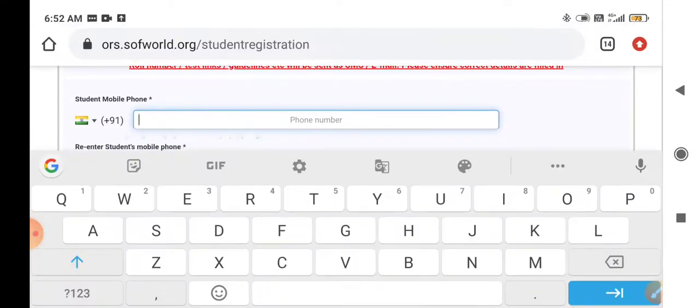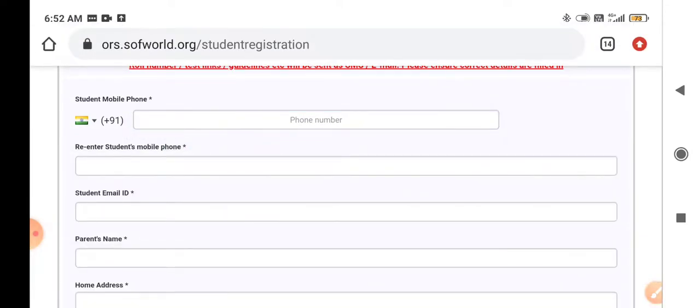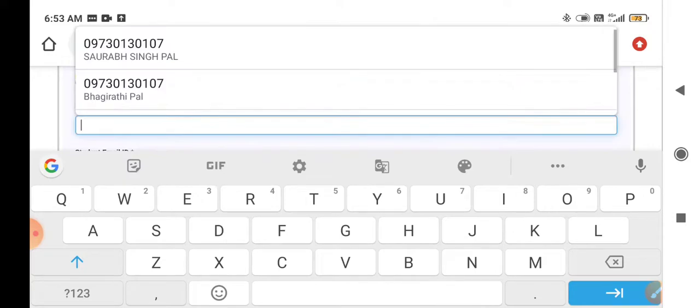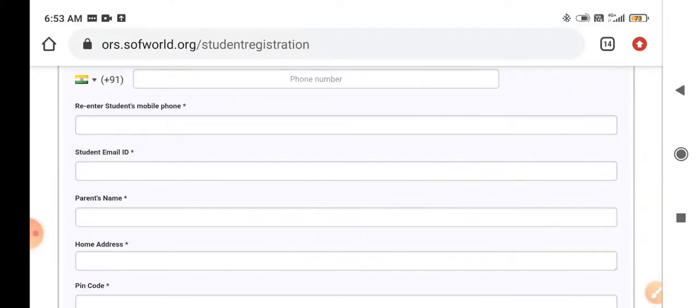Next is your valid phone number. Children, this is your kind notice: you have to enter your valid phone number, because important information like the dates for the exam and other information for the SOF Olympiad will be given on your mobile phone number. So you have to mention the phone number which is always available with you. Here you will enter your phone number, and here you will enter the phone number again.